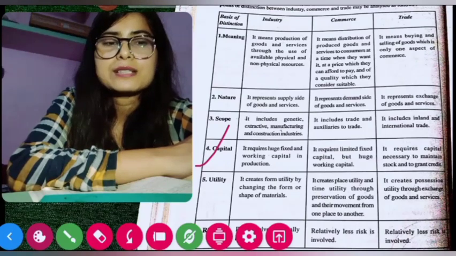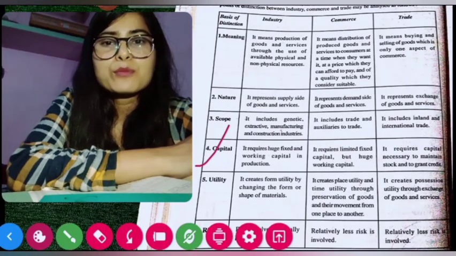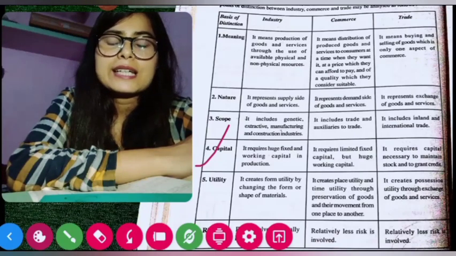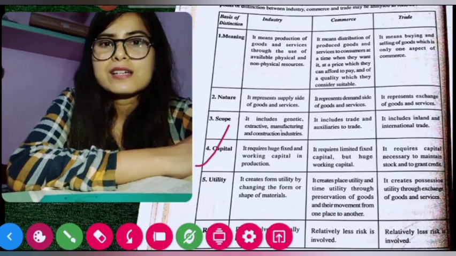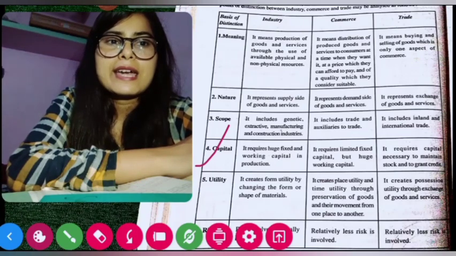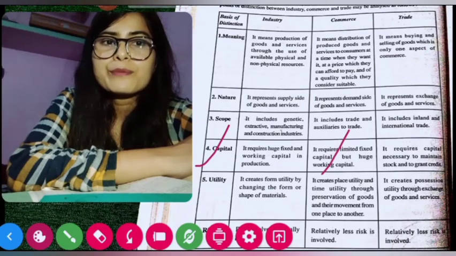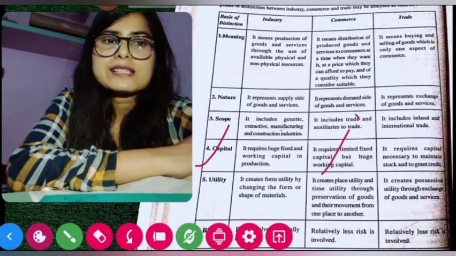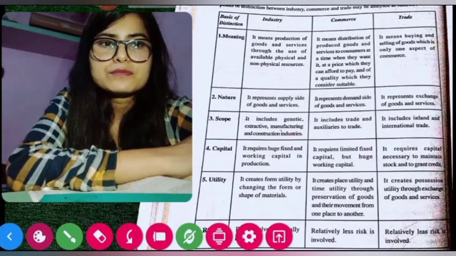of working capital. If we now see the commerce, then fixed and working capital both are required, but it requires limited amount of fixed capital as it only deals in the business activities, and a huge amount of working capital. So here working capital is more, and yes, money is also example of working capital. So working capital is needed more here in the commerce, but less fixed capital.